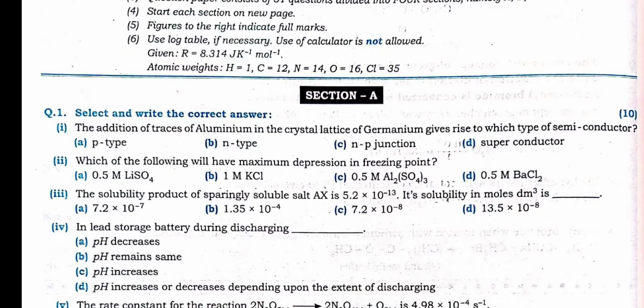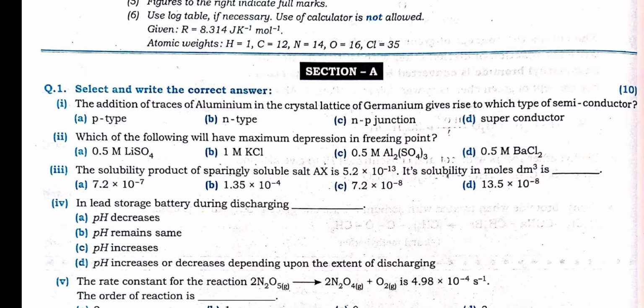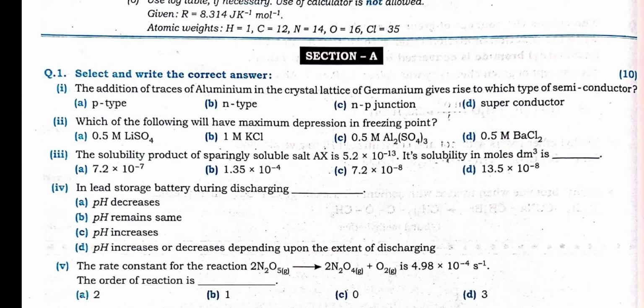So over here, the first question is from the semiconductor, that is the first chapter, solid state. The addition of trace of aluminium in the crystal lattice of germanium gives rise to which type of semiconductor? Actually this may be from the non-evaluation part, but you know very well from physics also that germanium is a group 14 element, and for a p-type semiconductor a trivalent impurity is added. Aluminium is a trivalent impurity, the valency for aluminium is 3, so a p-type semiconductor will form.